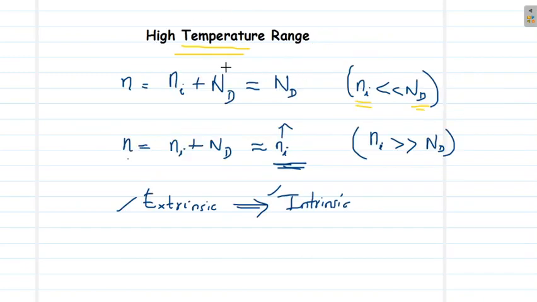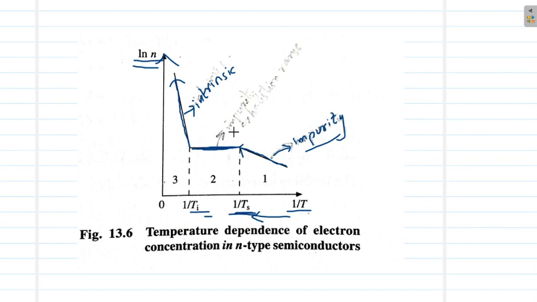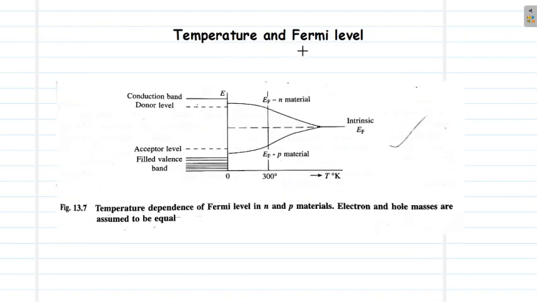At the next temperature range, that property is lost. The intrinsic property starts to dominate over the material. So at this temperature N equals Ni, Ni is a function of temperature and it varies like this as shown in this curve.